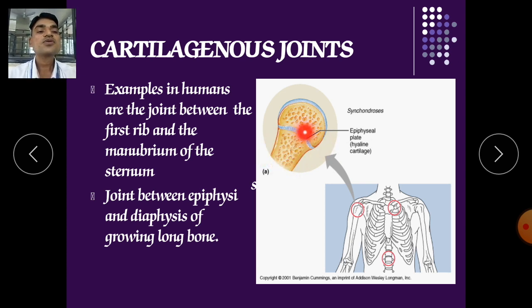Because due to the closing of this epiphyseal plate, it won't provide the area for the growth of this bone. It occurs due to the release of hormones like testosterone and estrogen. These hormones are responsible for fusing of this epiphyseal plate.